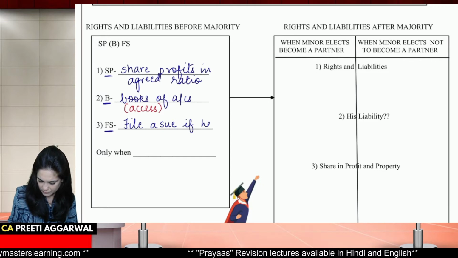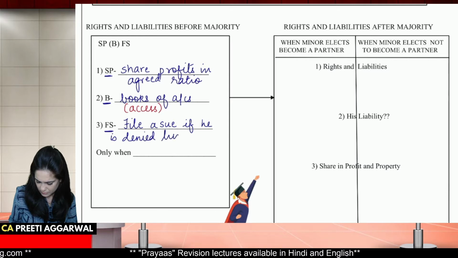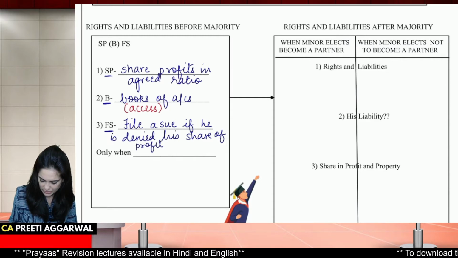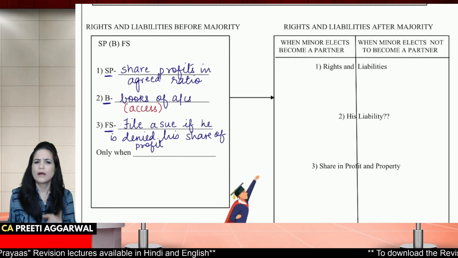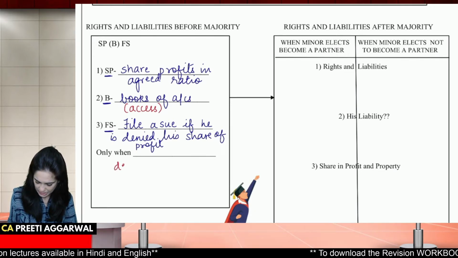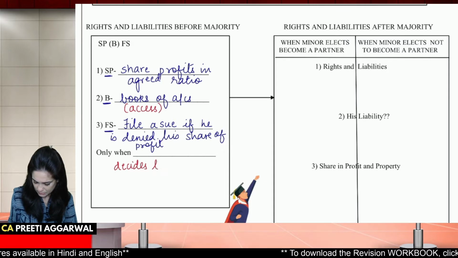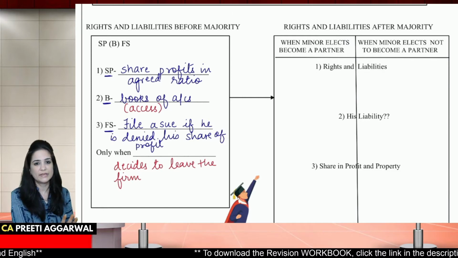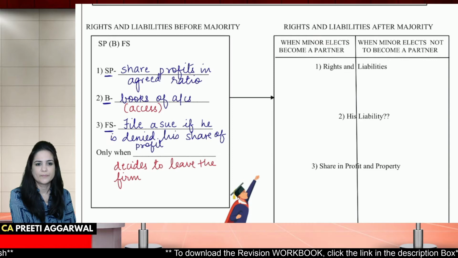If he is denied his share of profit, he can even file a case if he's not given his share of profit. But he can file a case only when he decides to leave the firm. Only when he decides to leave the firm.